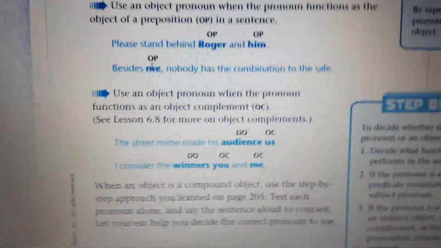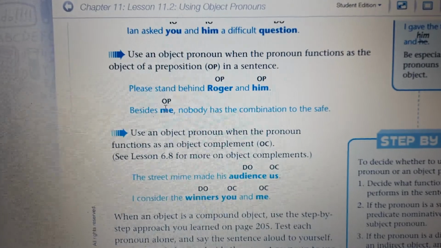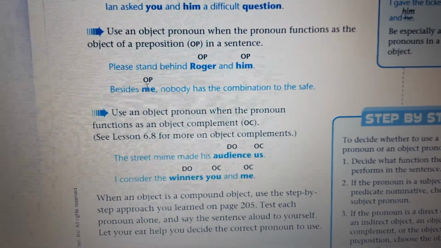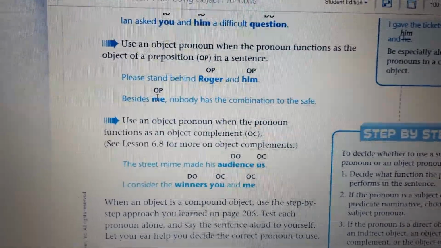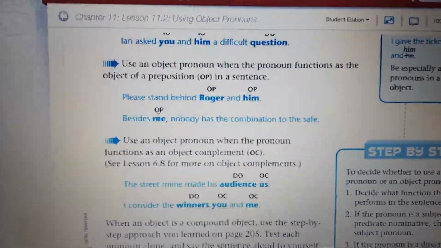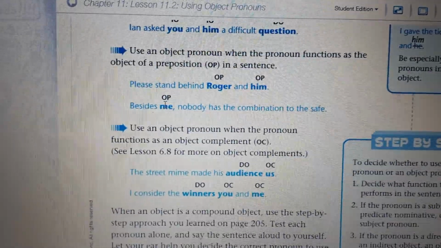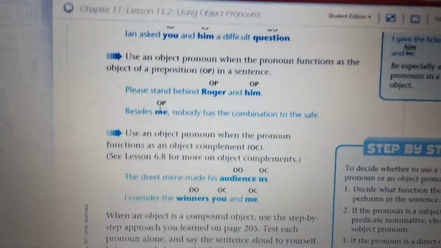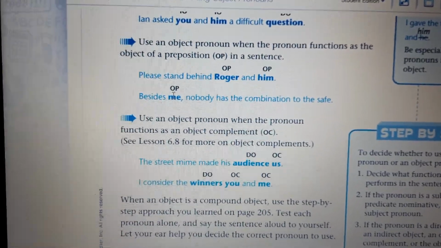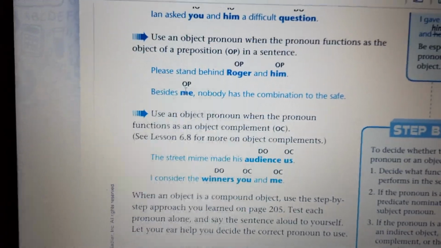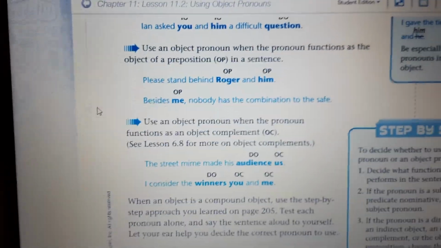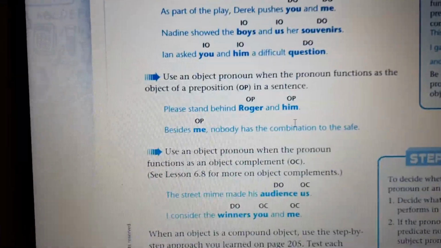Here we have use an object pronoun when the pronoun functions as the object of a preposition in a sentence. Please stand behind Roger and him. Okay, this is an object of preposition. Behind, this is a preposition. Now this is a rule. You can just know it by heart that this is a rule. Besides me: nobody has the combination to the safe besides me. So beside, this is another preposition that you have to keep in your mind and study.